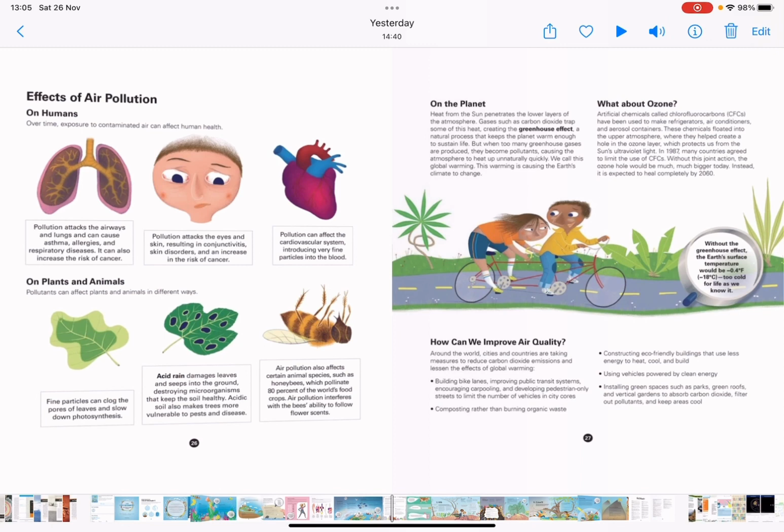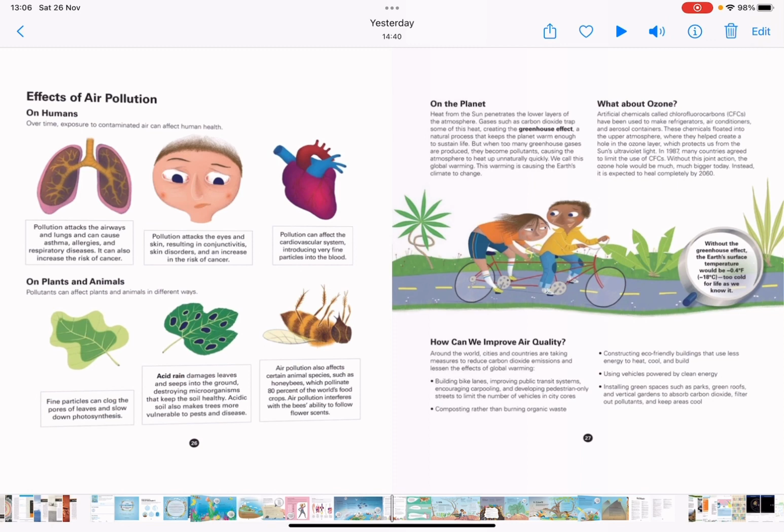What about ozone? Artificial chemicals called chlorofluorocarbons, CFCs, have been used to make refrigerators, air conditioners, and aerosol containers. These chemicals floated into the upper atmosphere, where they helped create a hole in the ozone layer, which protects us from the sun's ultraviolet light. In 1987, many countries agreed to limit the use of CFCs. Without this joint action, the ozone hole could be much bigger today. Instead, it is expected to heal completely by 2060.